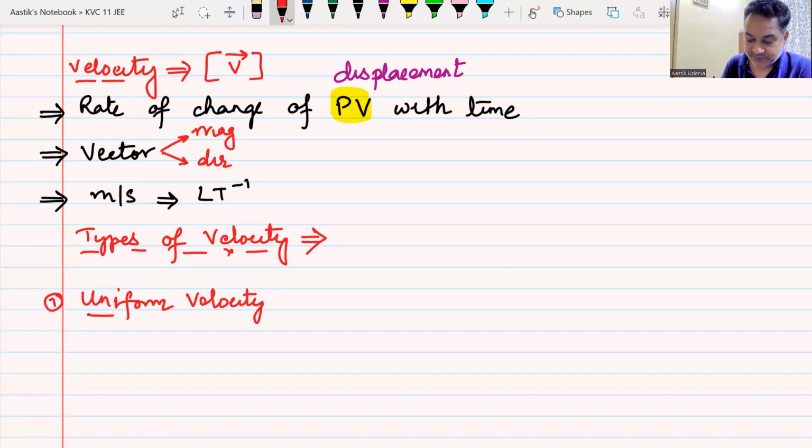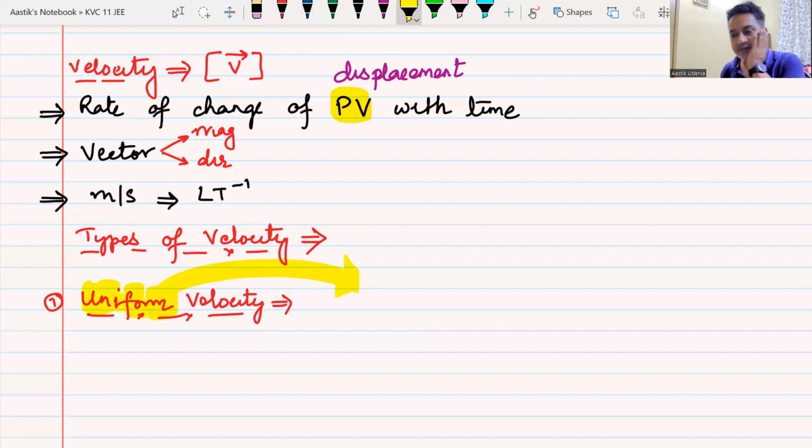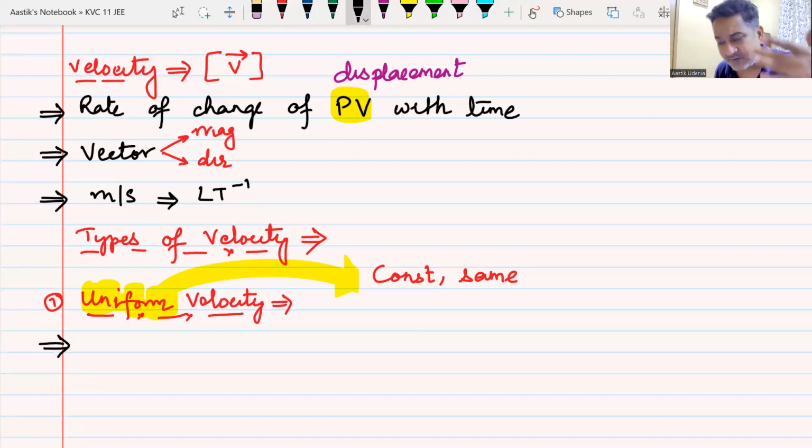Uniform velocity is the first type of velocity that we are going to hear. Now, instead of uniform velocity, we can use other terms. What are the other terms that can be used in place of uniform velocity? Constant velocity. You can use constant, well done, or you can also use velocity remaining same. Same terms, doesn't matter.